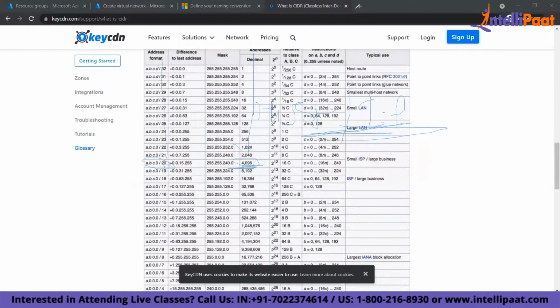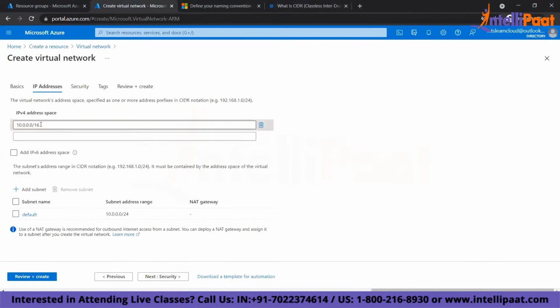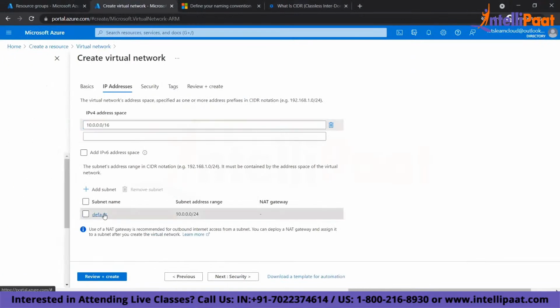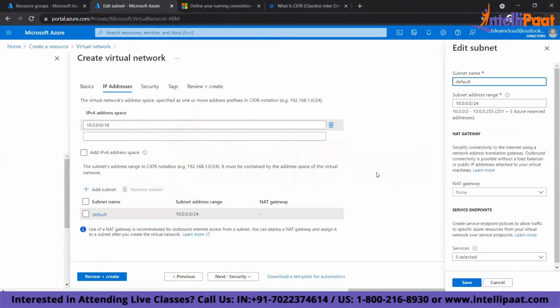For my network, I'm choosing /16 and this is my subnet. I'll call this the web subnet, and inside this is my subnet IP. Can you see here? How many addresses are reserved? 5, right? And how many VMs can I create? 251 VMs in this subnet. Understood? The network has 65,536 hosts.